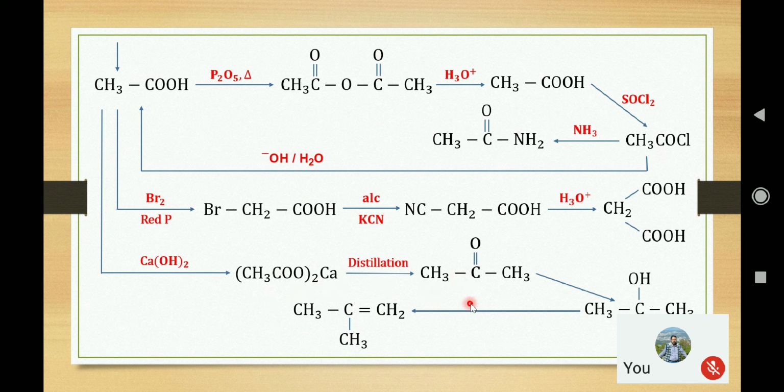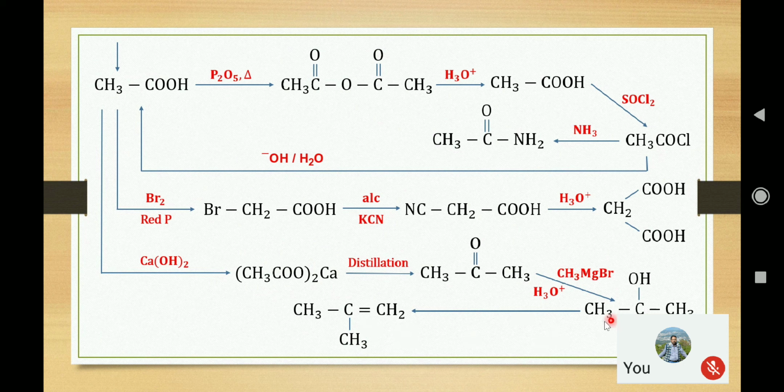Now in the next conversion, the ketone is converted to tertiary alcohol. For that, you can follow that this methyl group is coming in extra. So to bring that group we can use the best reagent, the Grignard reagent. So it can be methyl magnesium bromide followed by hydrolysis. The alkyl group present in the Grignard reagent gives rise to the corresponding tertiary alcohol.